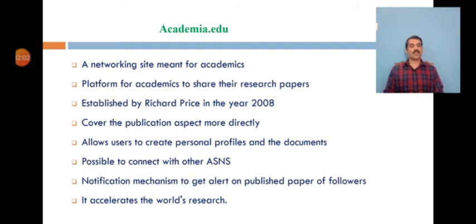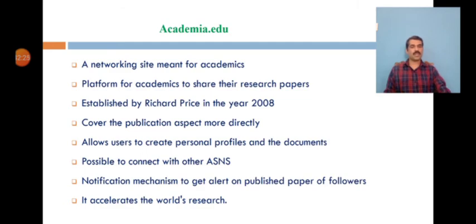Academia.edu is a networking site purely dedicated to academics and was established in the year 2008 by Richard Price. The platform allows users to create personal profiles, follow and exchange messages with relevant fellow users. You can even upload papers, request feedback, and track papers, engagement and influence through analytics.